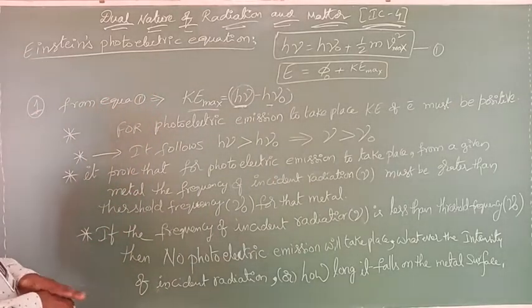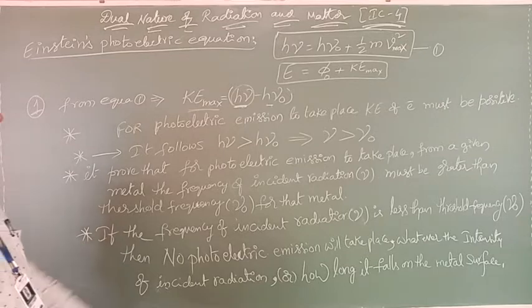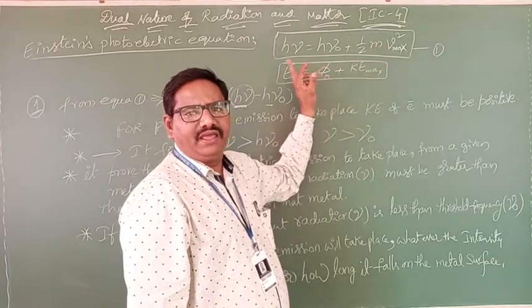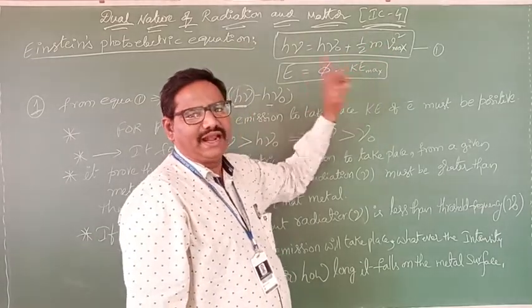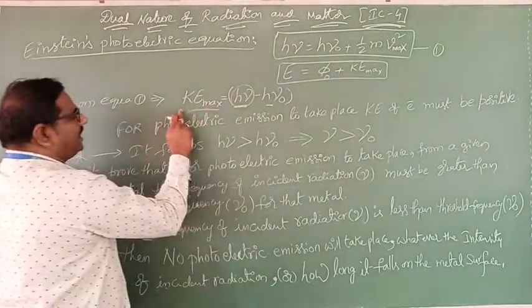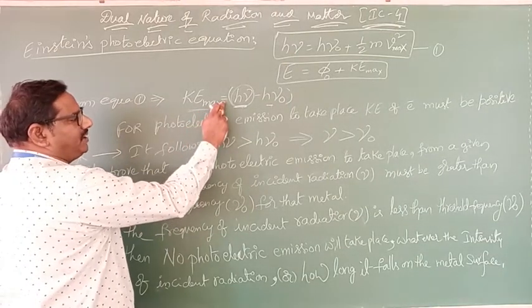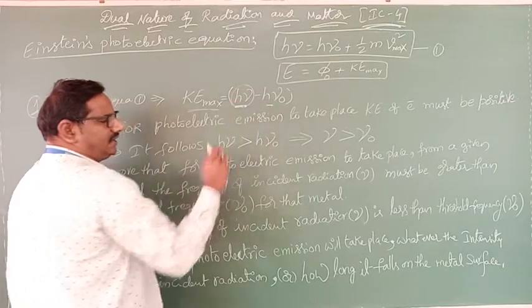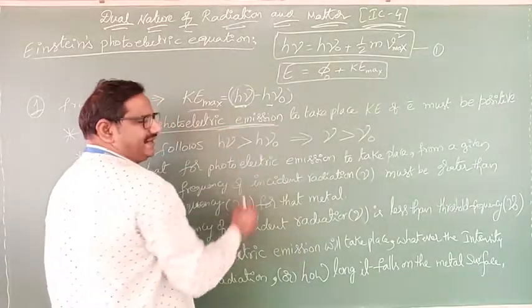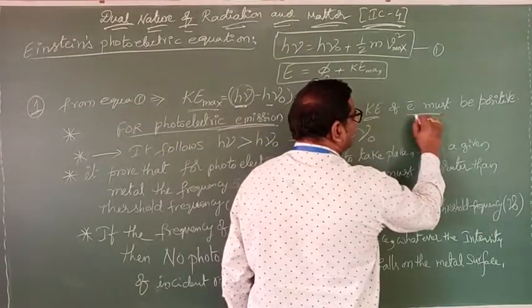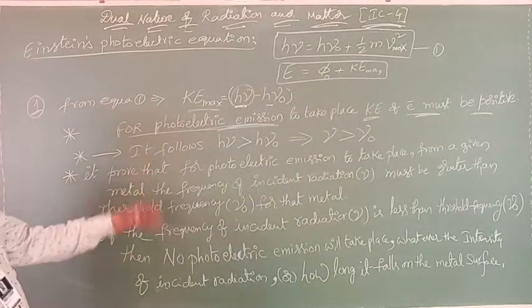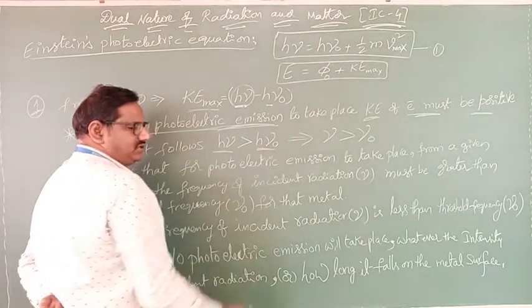From the first equation, that is Einstein's photoelectric equation, what is it? h nu equals h nu naught plus half m v squared maximum, or simply E equals phi naught plus kinetic energy maximum. Now taking h nu naught to this side, kinetic energy maximum equals h nu minus h nu naught. For photoelectric emission to take place, the kinetic energy of electrons must be positive. If it must be positive, what is the condition? It must follow that h nu is greater than h nu naught.